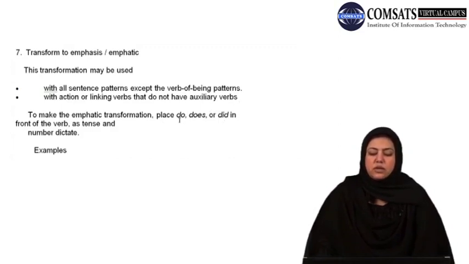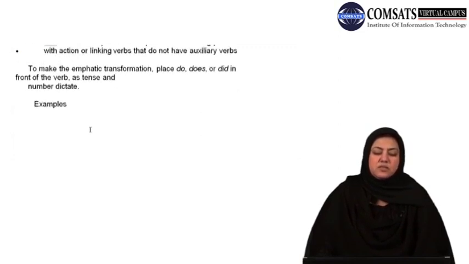I repeat, use do, does or did to make the emphatic transformation, and you place these in front of the verb as tense and number dictate, which means you would choose do, does or did according to the tense, कि past tense है या present tense है. अगर present है तो of course do या does होगा, past है तो did होगा, और फिर verb के accordingly you want to show the action of one subject or of more. तो अगर एक के लिए है तो does लगेगा, या जो rules हैं कि he, she, it के लिए does लगेगा, या किसी नाम के लिए does लगेगा, बाकियों के लिए I, you and all the plurals would take do.